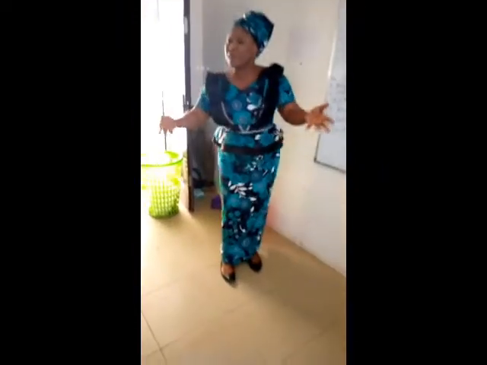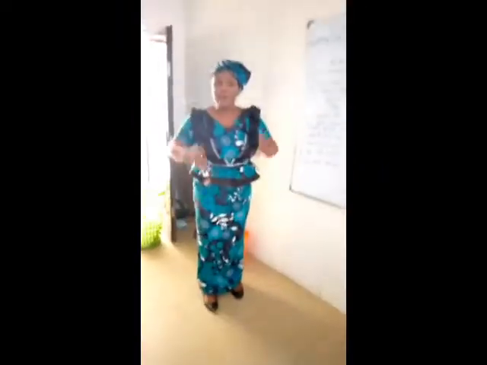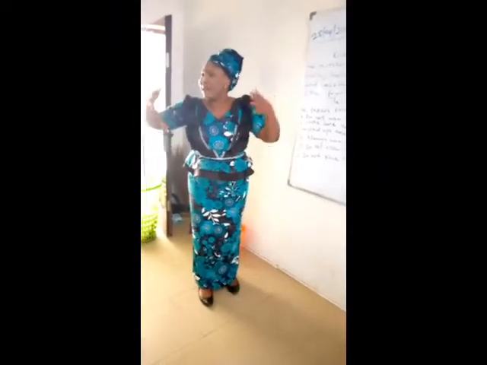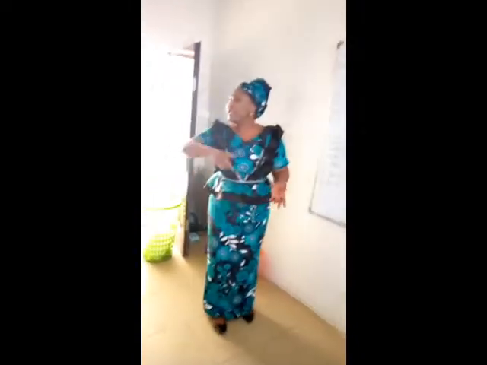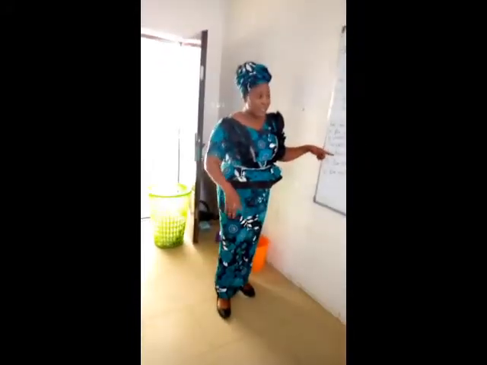Then we have number 4, do not allow children in the kitchen. You know children, you know how they behave. They play. They don't care. They don't want to know if you are carrying something that can injure them. They can injure themselves. They can injure you yourself. So you must not allow your siblings, your children, little ones in the kitchen.